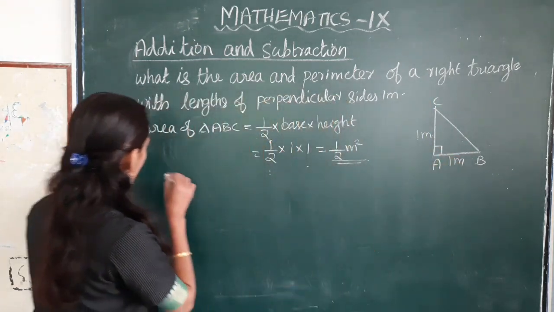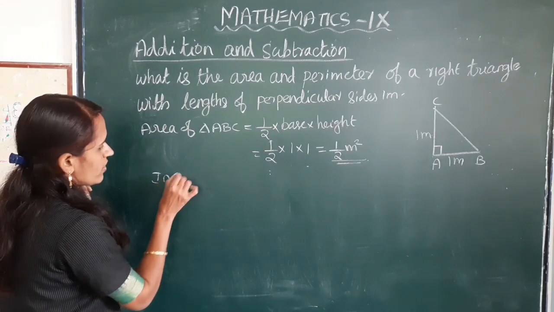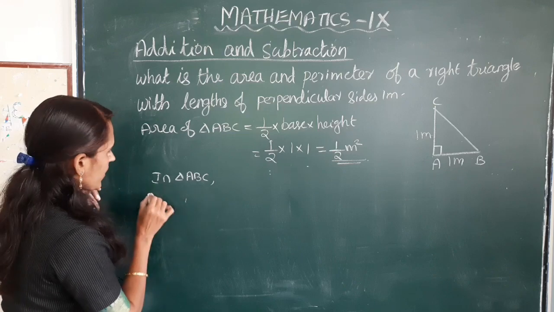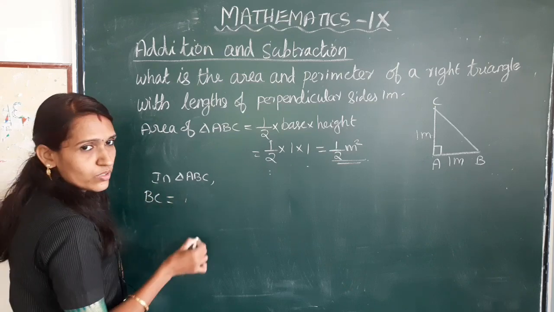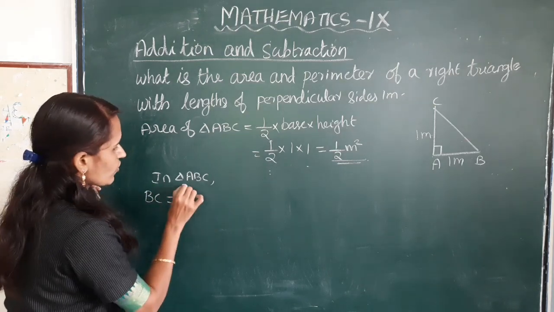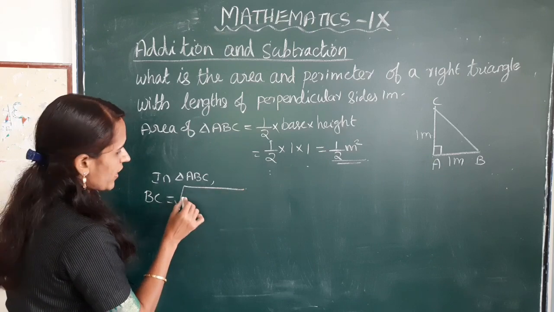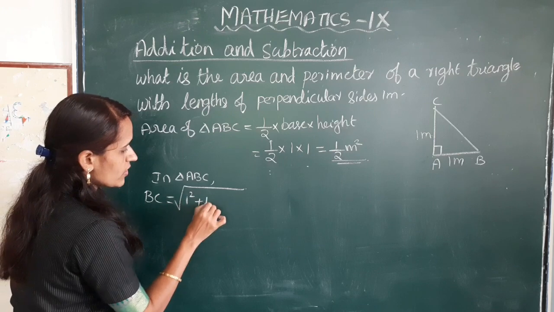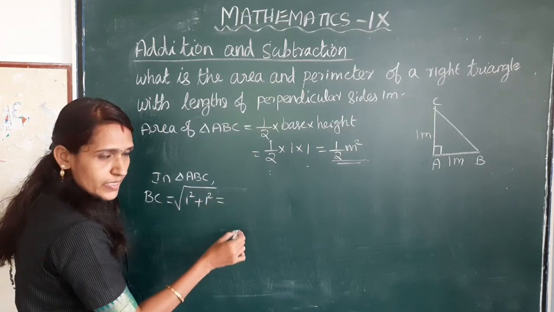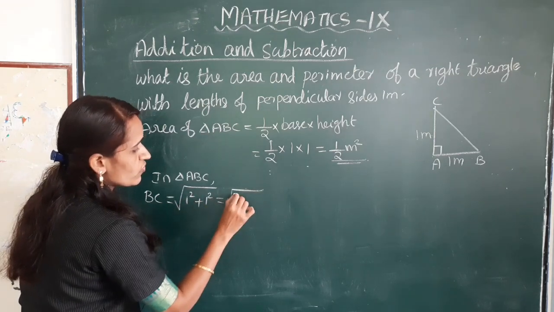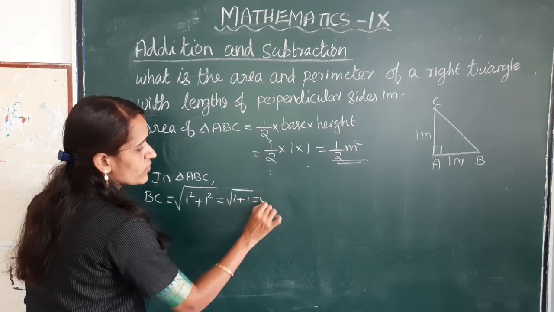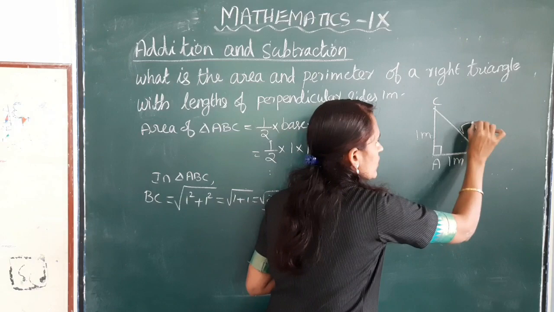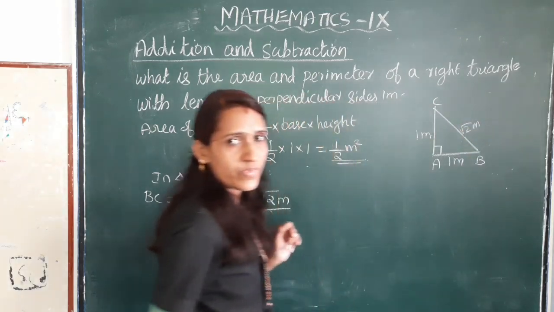So, in triangle ABC, BC is equal to root of base square plus altitude square. This is equal to root of 1 plus 1 is equal to root 2 meter. So, here BC is root 2 meter.